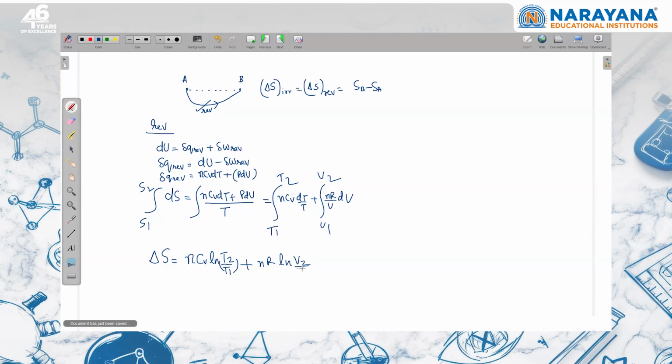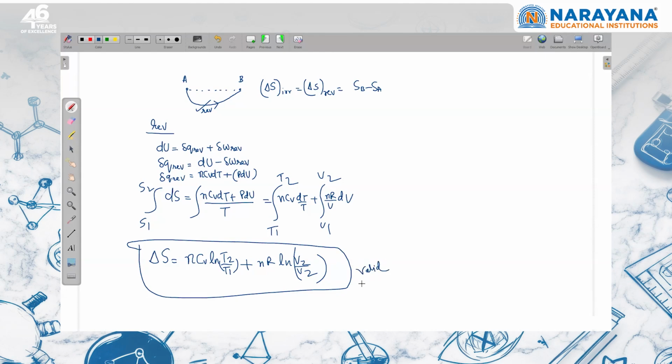So though I have derived this formula for a reversible process, entropy is a state variable, so it is valid for irreversible and reversible both, provided I know the final volume and initial volume, and the final temperature and initial temperature.